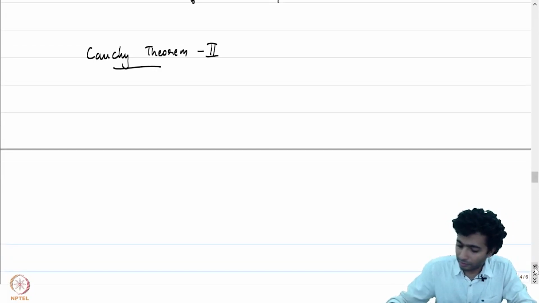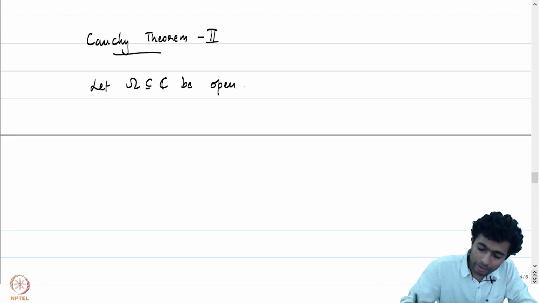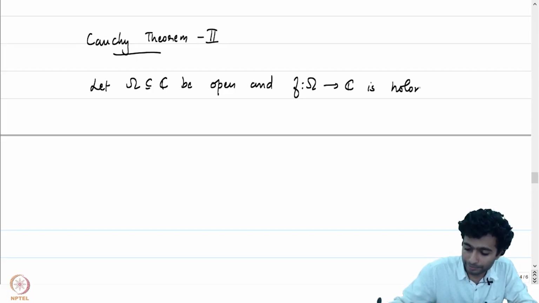Cauchy's theorem, the variant, states the following. Again, let omega be open and f be a function which is holomorphic on omega.